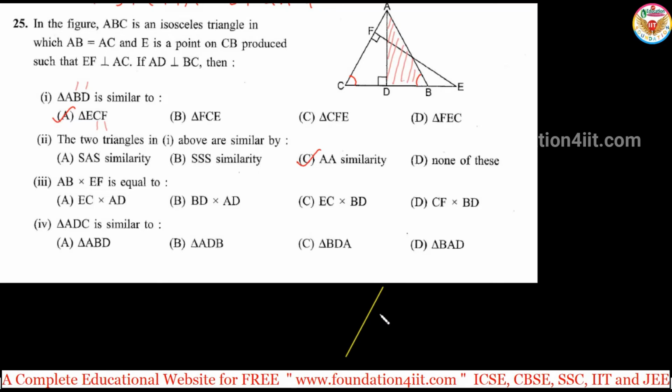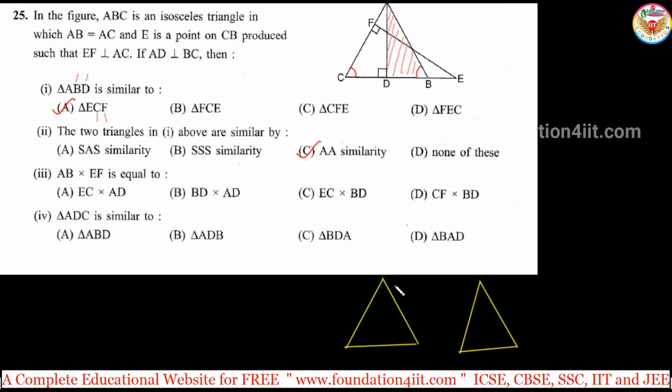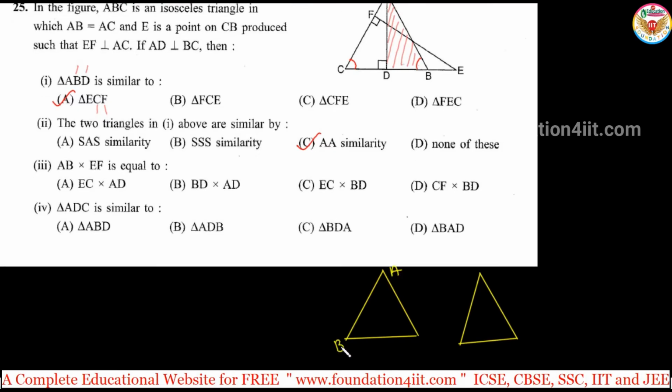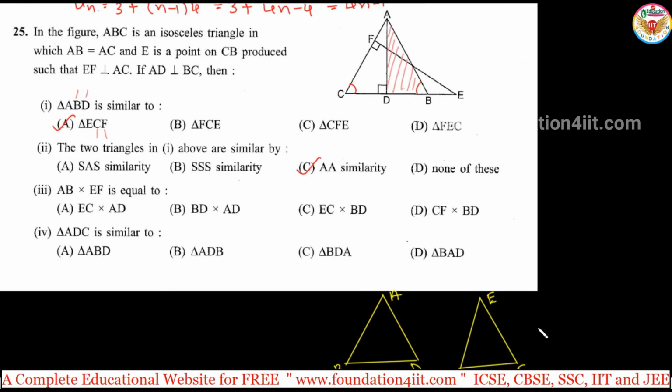So this is ABD and ECF. These two triangles are similar because angle B and angle C are the same.